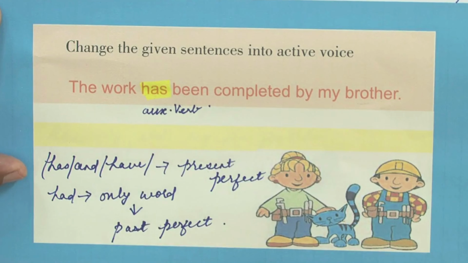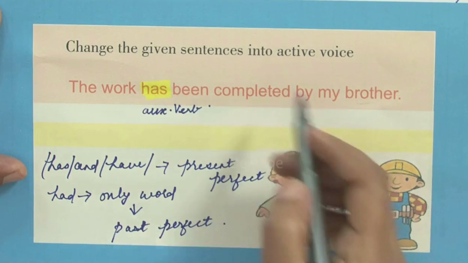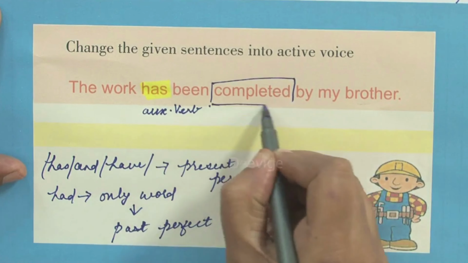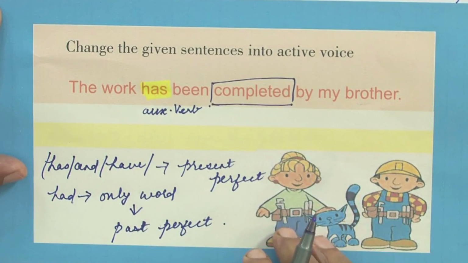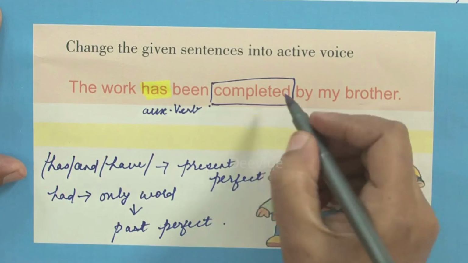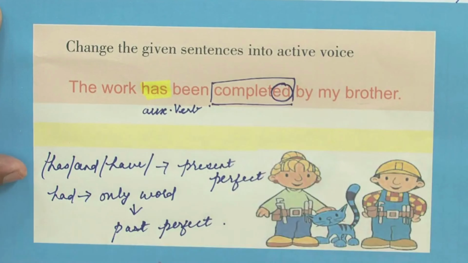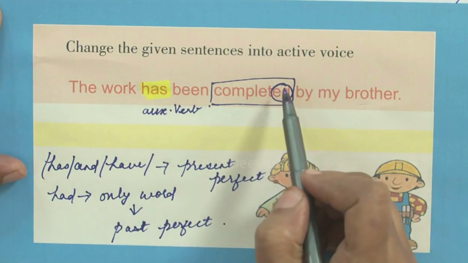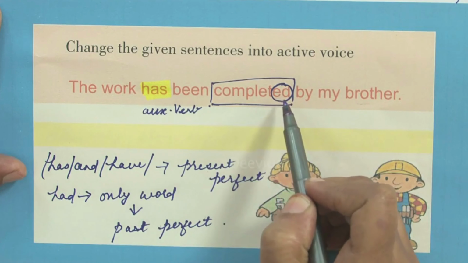Now why do I say it is in the present perfect? Again, I would like to highlight this particular statement, what I already mentioned to you a little while ago. Completed is the main verb, but it has the letters ed, which means it is in the past tense. Though the word completed, which is the main verb, is in the past tense, you are not going to worry about the tense of this word.